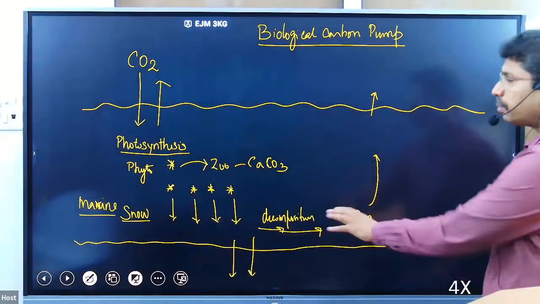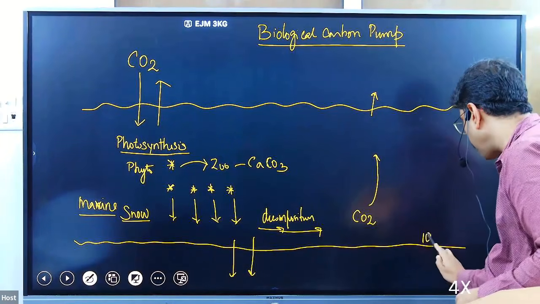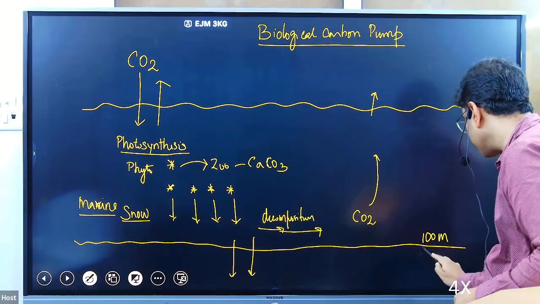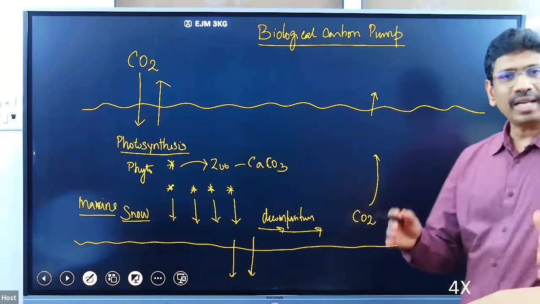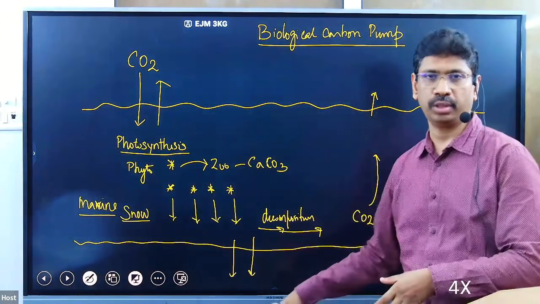The organic carbon that is crossing the depth of 100 meters gets stored for hundreds of years at the bottom of the ocean.